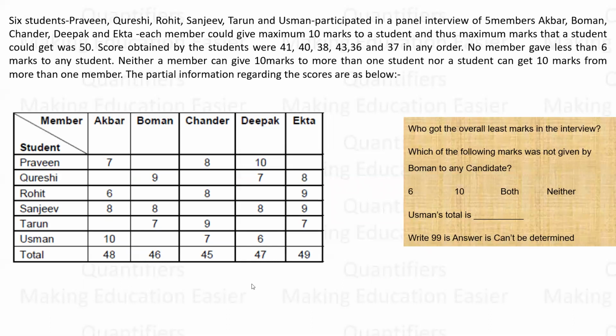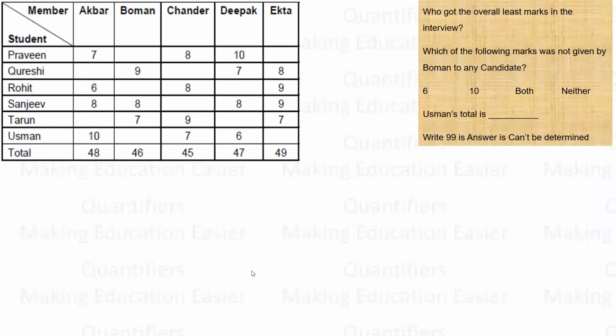Now, let's start filling the values. What is the basic thing that we should know in these types of sets? First of all, there are a lot of blank spots. If you keep on writing A, B, C, D, E, F, there will be a lot of variables. Try to minimize the variables is the first learning.